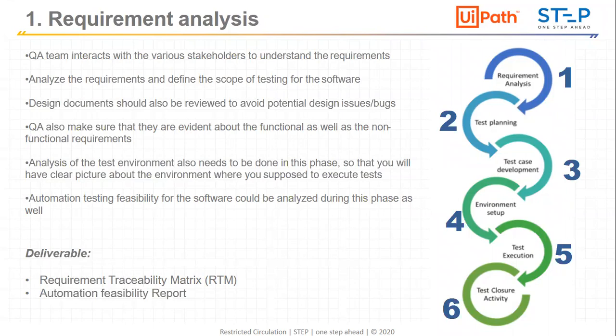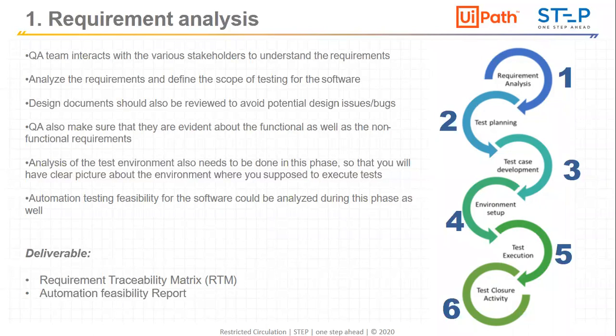There can be multiple test cases created for a particular requirement, which we will be mapping. In the requirement traceability matrix, we have to give a unique identification number for that requirement, suppose REQ01. This is the requirement, and it will get mapped with our test cases and test scenarios.